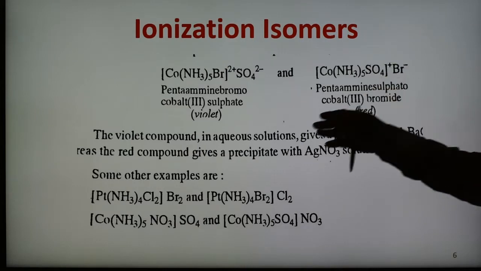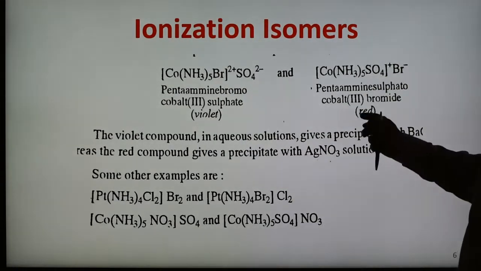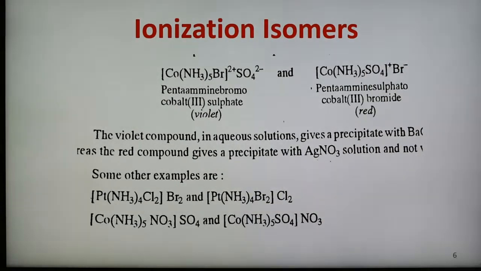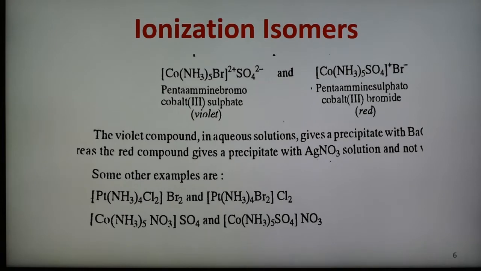So we have seen that this complex is violet in color and this complex is red in color. The violet compound in aqueous solution gives a precipitate with barium chloride and not with silver nitrate solution. Whereas the red compound gives a precipitate with silver nitrate solution and not with barium chloride solution, because this is a test for sulfate and bromide. Some other examples are also given here.